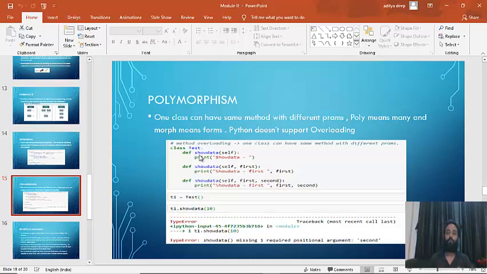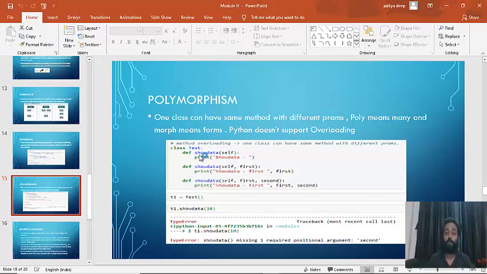Then you created the same method and you passed two arguments. You created the same method and you passed three arguments. So what you are doing is you are overloading it. First it was 1, then it was 2, and now it is 3. You are overloading the method with different number of arguments. Now this would have worked in Java. This would have worked in C++, but Python does not support overloading. Then why are we seeing it?